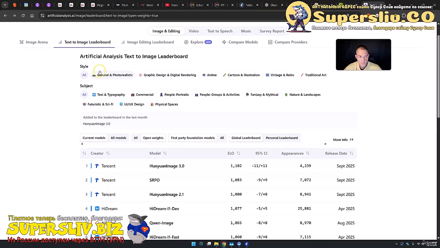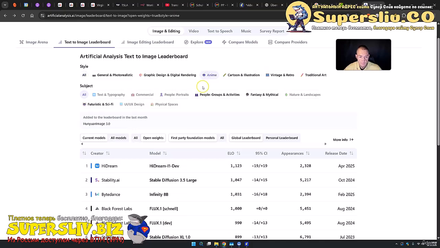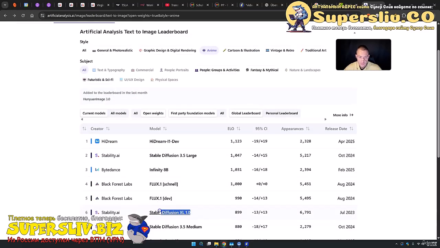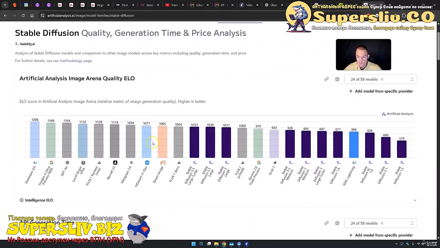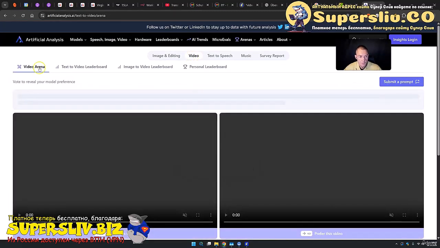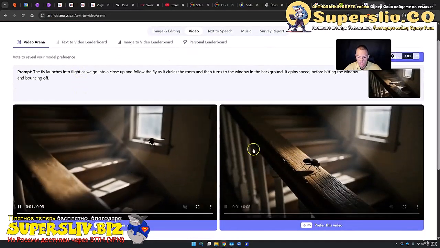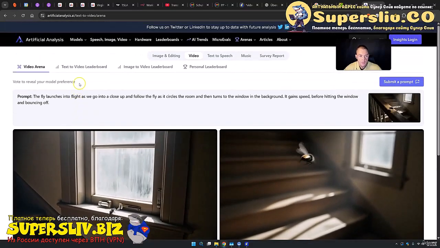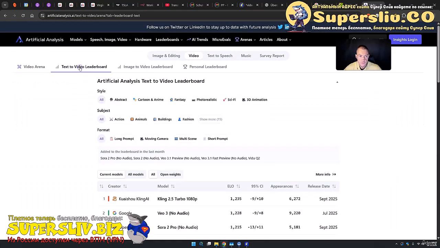By the way, you can also filter through styles or objects. If you want to create specific things, just simply press on them. If you want to create anime, for example, this Hydra model should work great, or the Stable Diffusion model. And also the Flux models are great. Even the Stable Diffusion XL model is really great for anime. And this is a model that you can run on nearly every single computer because this model is tiny. Besides image and editing, you can also come on video, as you can see right here. Now of course you have the video arena, where you can vote two video models against each other, but obviously you can come here also to the text to video leaderboard.